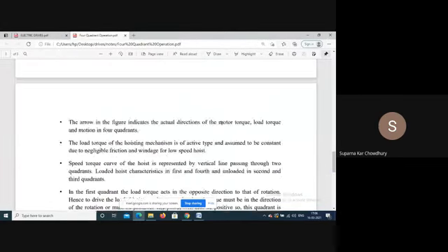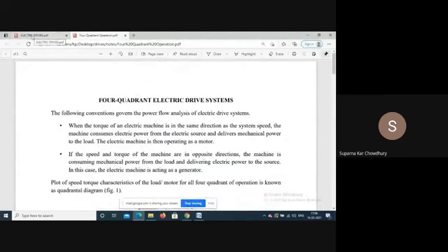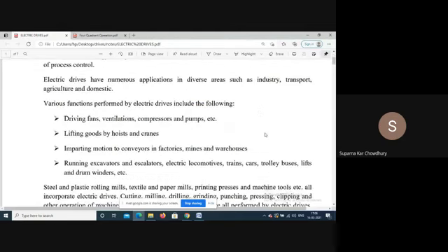Now, before going to any other thing, I will define some quantities related to electric drive systems. First of all, what is an electric drive? Drives means not only the motor, but the total system. Electric motors are used for driving different types of load. Very common types are fans, ventilators, compressors, pumps, lifting loads such as hoists and cranes,